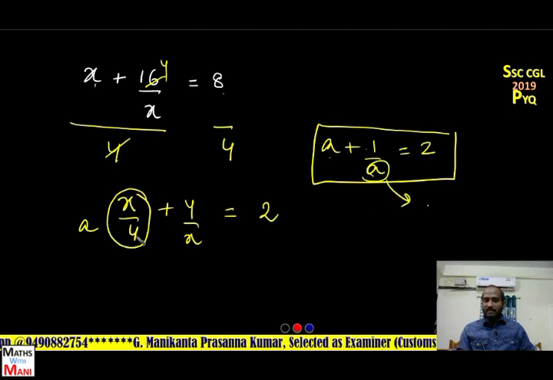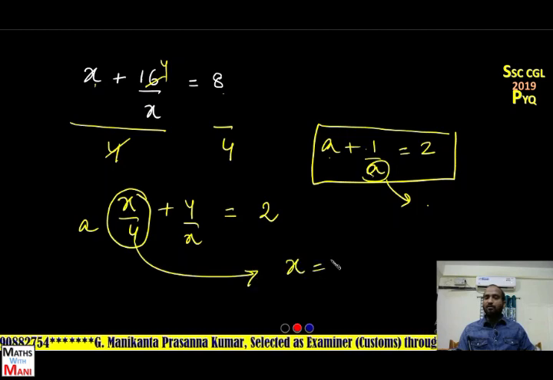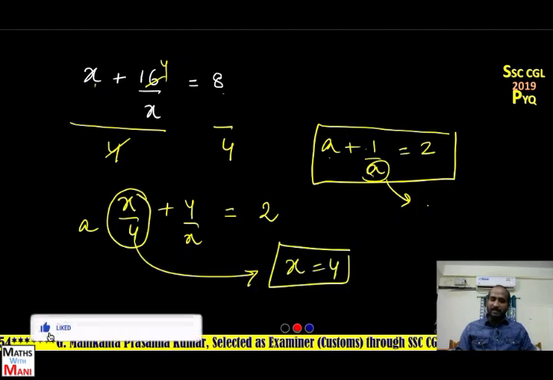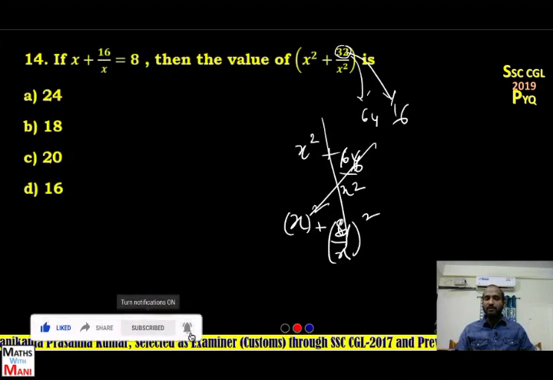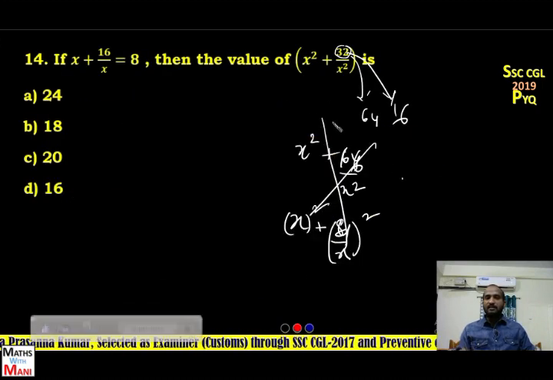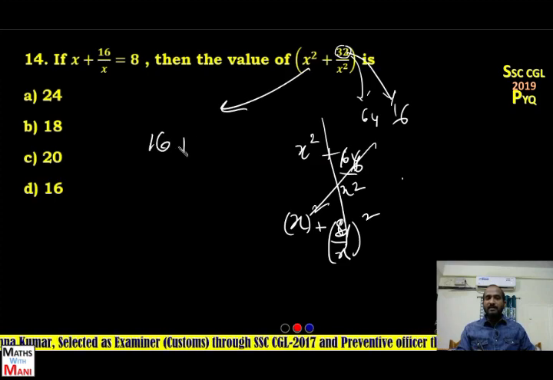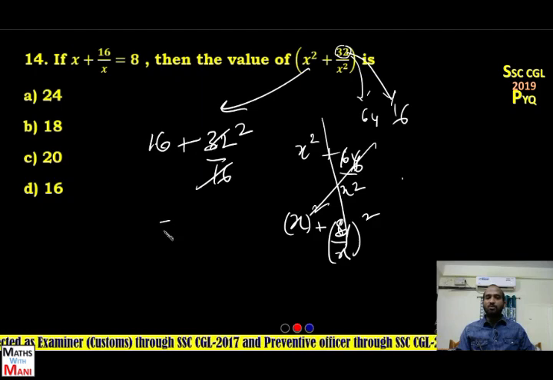That means x by 4 is 1. So what is the value of x? 4. If x is equal to 4, substitute the value of x equal to 4 in the given question. So tell me what is the answer? 4 square is 16, 32 by 16 is 2, 16 plus 2, 18.